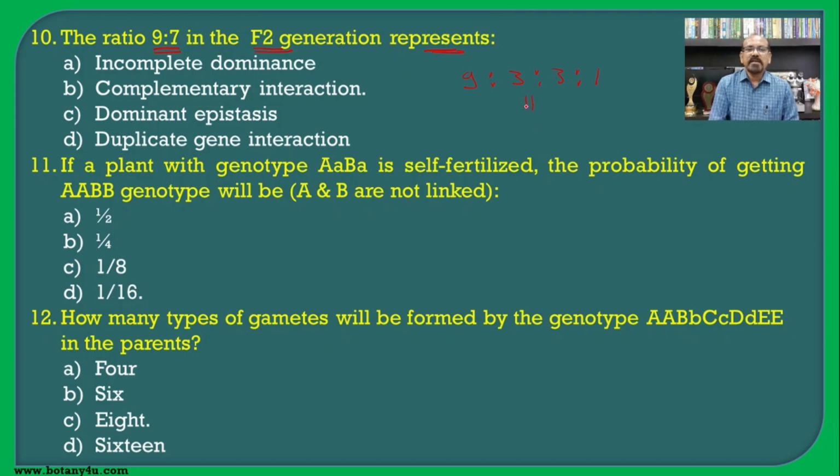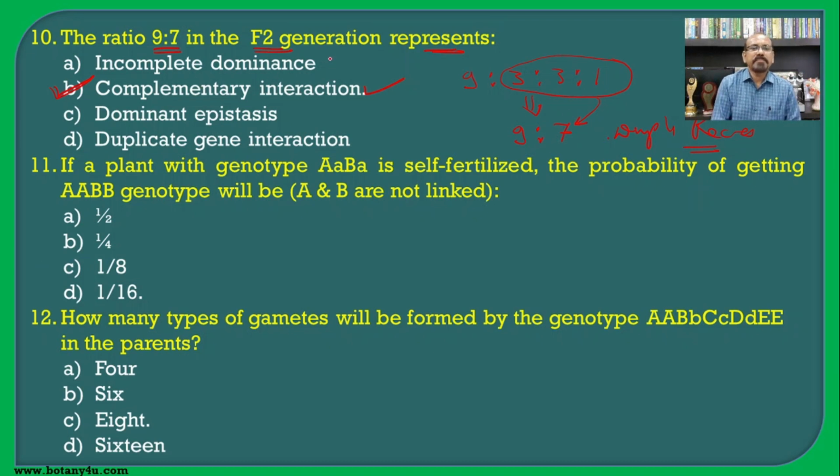Here these three combine together, forming the same phenotype, and such a type is known as duplicate recessive gene, which is also known as complementary gene interaction. Hence the correct answer for this one is complementary gene interaction.